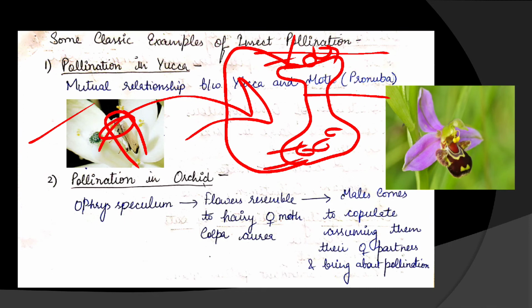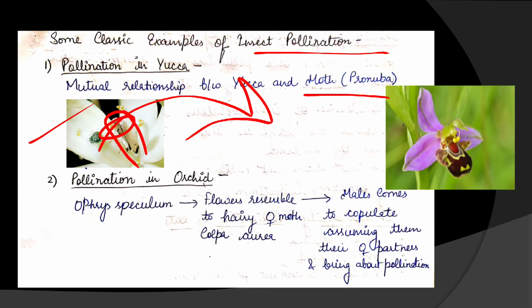So now after some time fertilization takes place and the seeds are set. In this way this moth is pollinating the plant, and the larva of the moth gets food from the plant. They eat the seeds. Okay, are you getting my point? This is how pollination in yucca takes place.